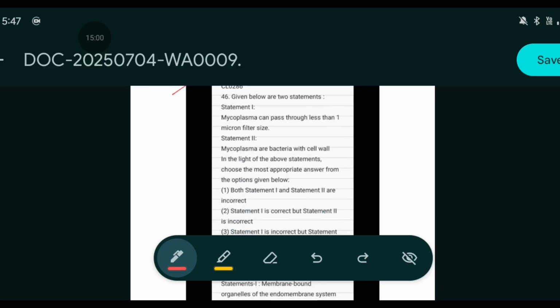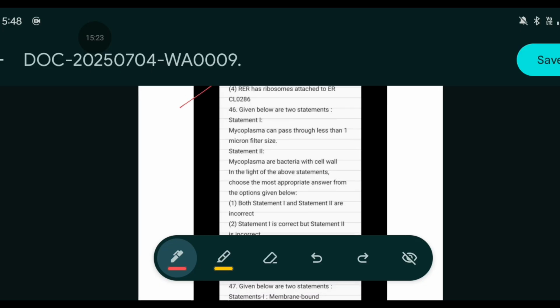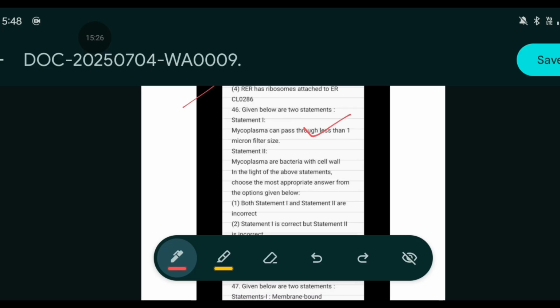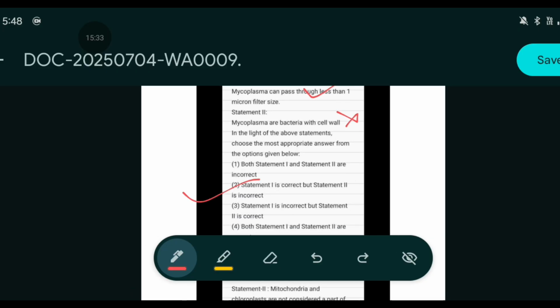Both are present. Given below 2 statements, statement 1, mycoplasma can pass through less than 1 micron filter size, and statement 2, mycoplasma the bacteria with the cell wall. In the light of the above statement, choose the appropriate answers from the option given below. First, before moving forward, let's decode which one is correct and which one is incorrect. So statement 1 is correct, but the second statement is incorrect.